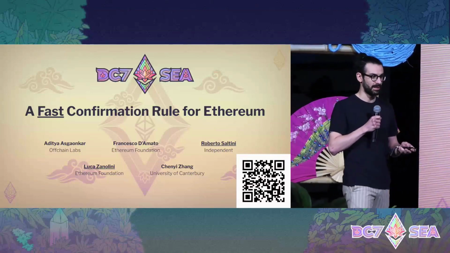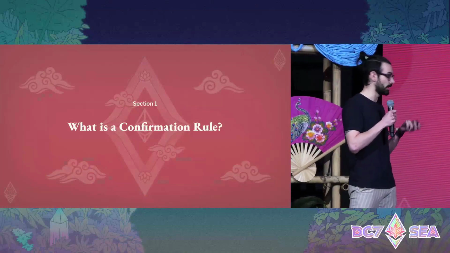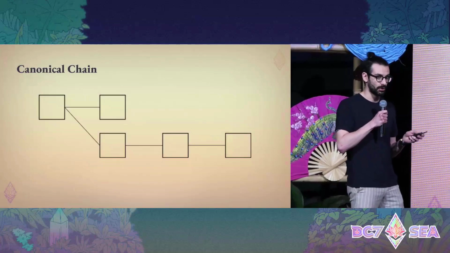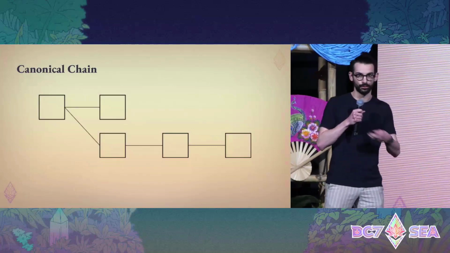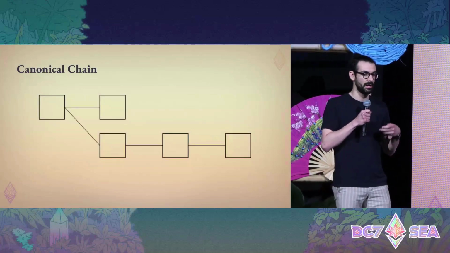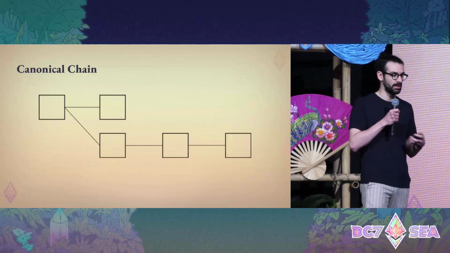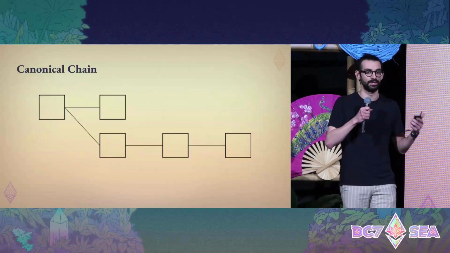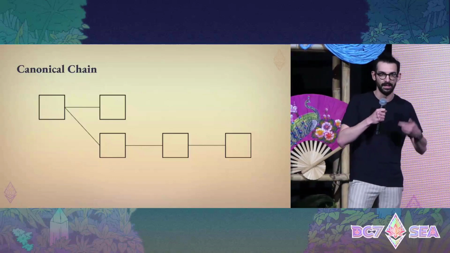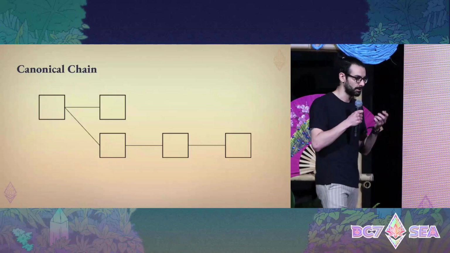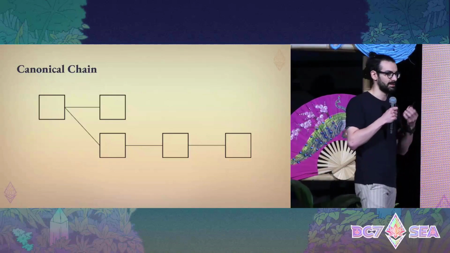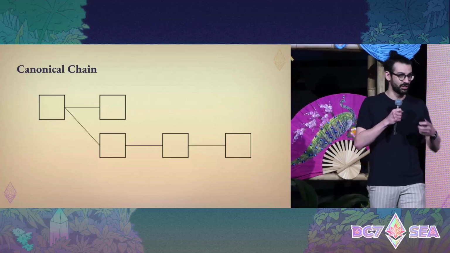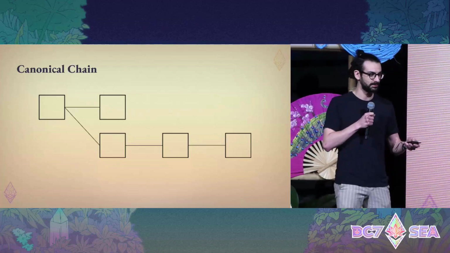So let's start by answering this question: what is a confirmation rule? Before that, let me give you a quick definition that will be useful throughout the presentation. What is a canonical chain? A canonical chain, very roughly speaking, is the chain that is followed by the honest validators, so the honest participants in the consensus protocol. More technically, it is the output of the fork choice function, but let's just stick with the chain followed by the honest validators.